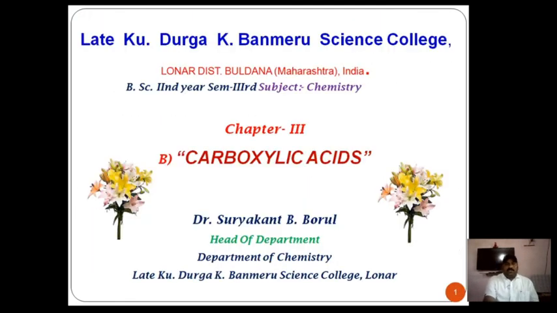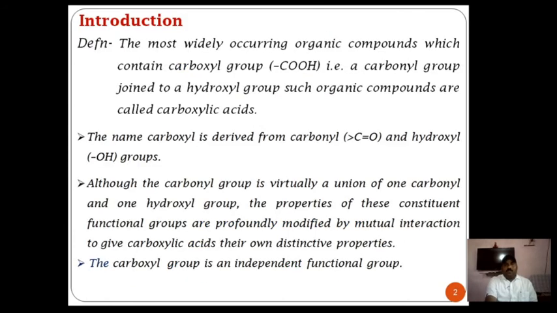So which parts were discussed in this lecture related to carboxylic acid? First, what are carboxylic acids? The definition: organic compounds which contain the carboxylic group are known as carboxylic acids. How is the name of the carboxyl group derived?